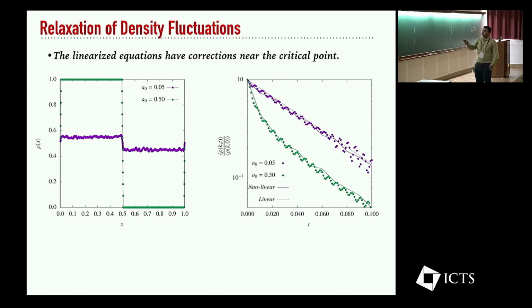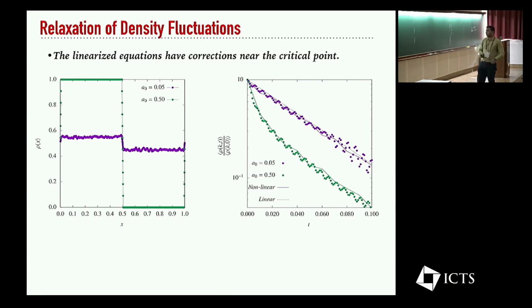We chose to study this relaxation at some particular Fourier mode, and the linearized hydrodynamics equations predict this kind of behavior, whereas from simulations we see not an exponential decay. We can also show that along with the nonlinear terms in the fluctuating hydrodynamics equations, they do describe this relaxation quite well, but this is just a few Fourier modes.